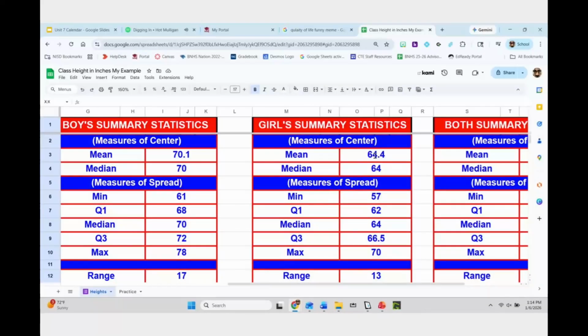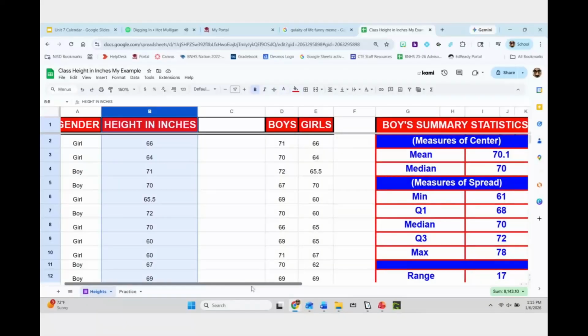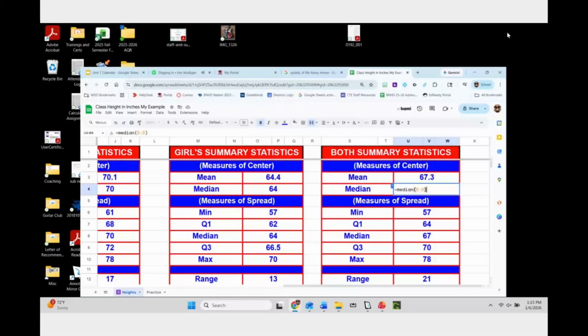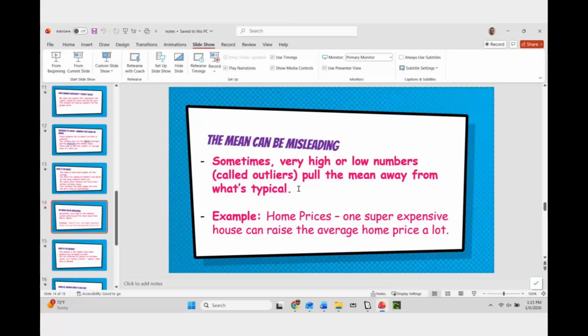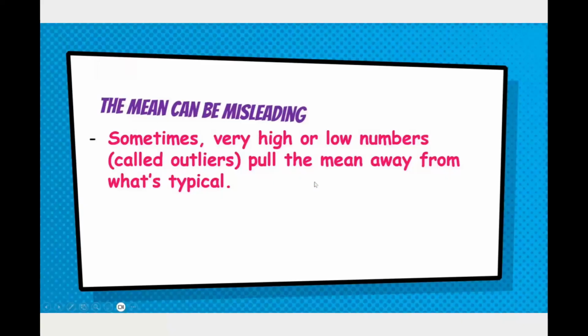I'm going to delete this. The only thing that we want to do here is that when we do this part, the E's and the F's, we're going to do that from right here for column B, because this is where all of our boys and girls combined are going to be. You can see that that's where these are. This is column B, average of column B, median of column B. So we have that information.